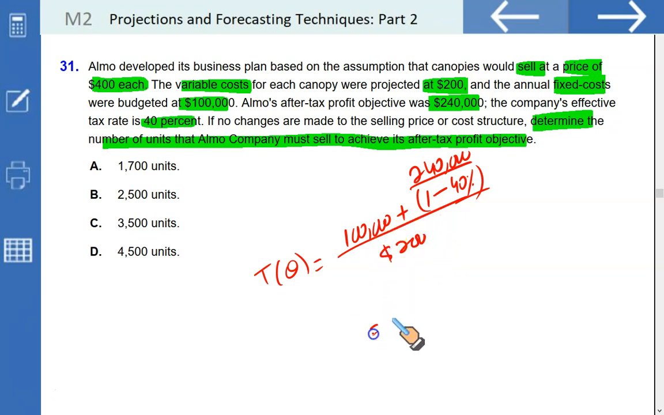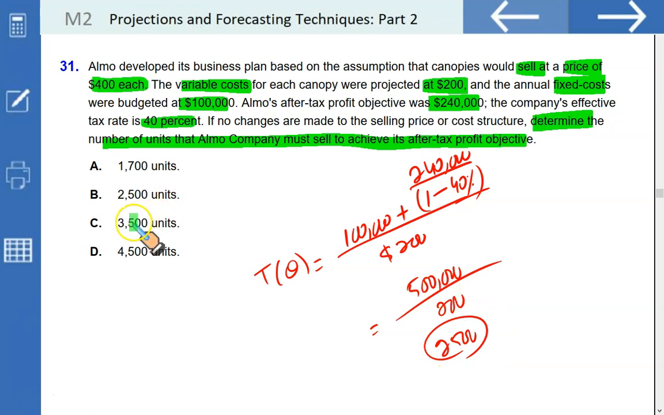So I'm going to simplify the numerator first. 240,000 divided by 1 minus 40%, that is 60%, gives 400,000, plus 100,000. So the numerator is $500,000, divided by 200 gives you 2,500 units. If you sell 2,500 units, you cover the fixed cost as well as earn an after-tax profit of $240,000. B is the answer.